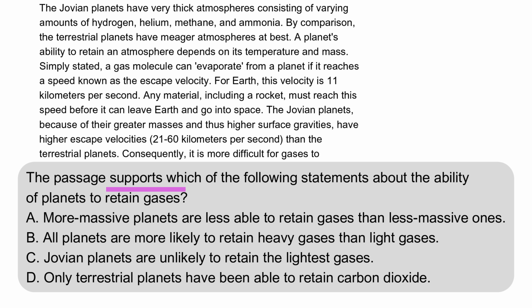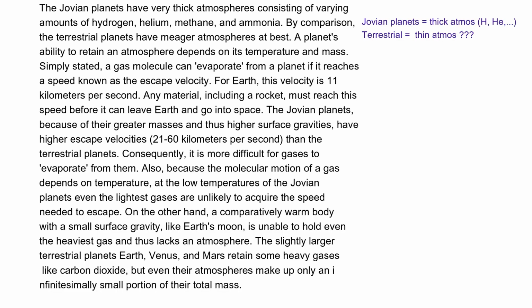It asks you to find a true statement related to the ability of planets to retain gases. Now that we understand the question, let's skim the passage, paying attention to phrases relating to retaining gases. The first two sentences establish facts. Jovian planets have thick atmospheres made of many different gases. Terrestrial planets have thin atmospheres. The passage doesn't say what the atmosphere is made of.